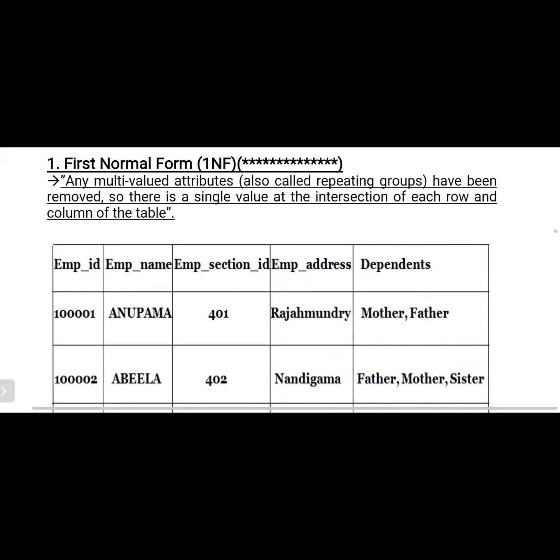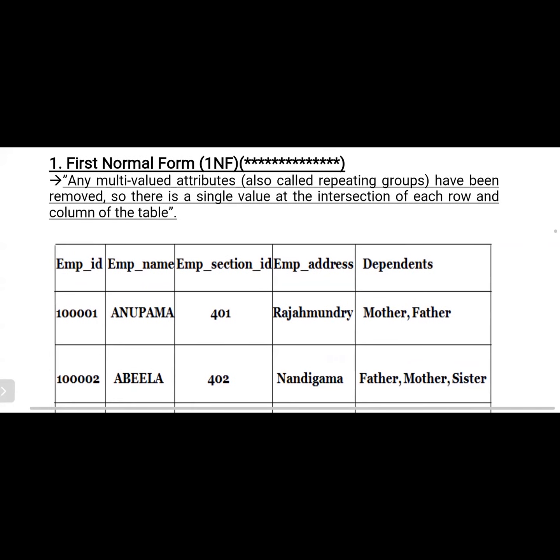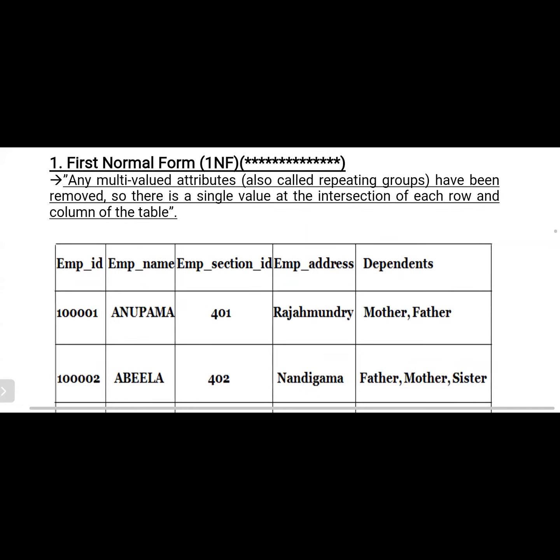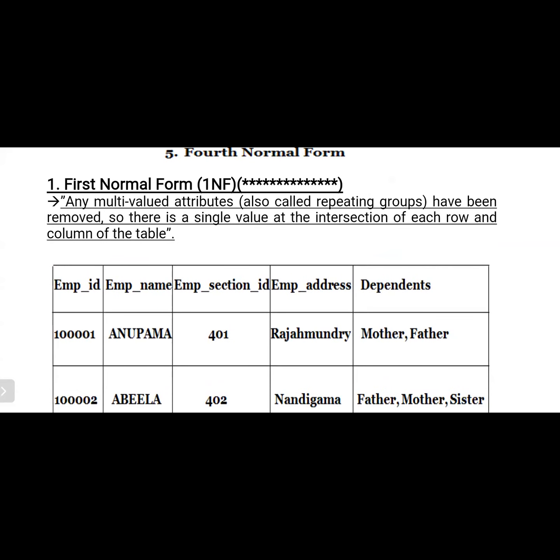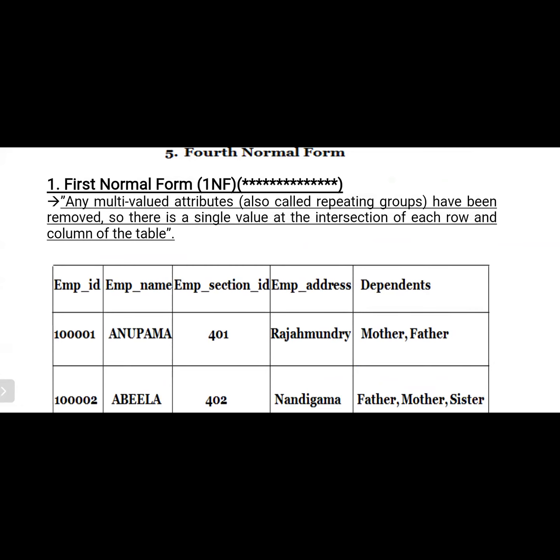Please remember this. Each and every value should be atomic. We are also not accepting null values, redundant values, or more than one value assigned to a single column. All these are the properties of first normal form.